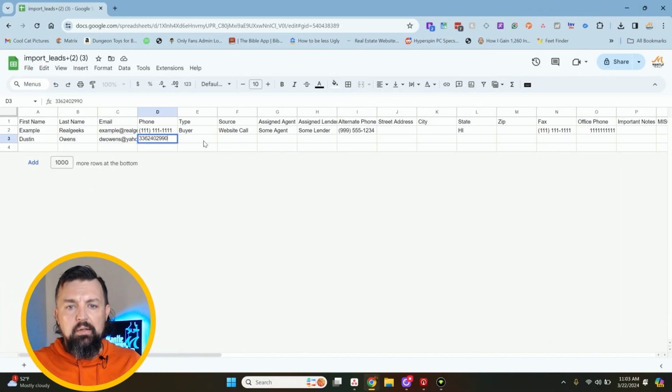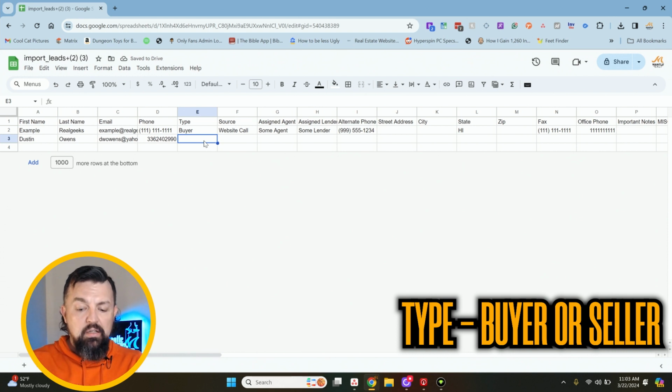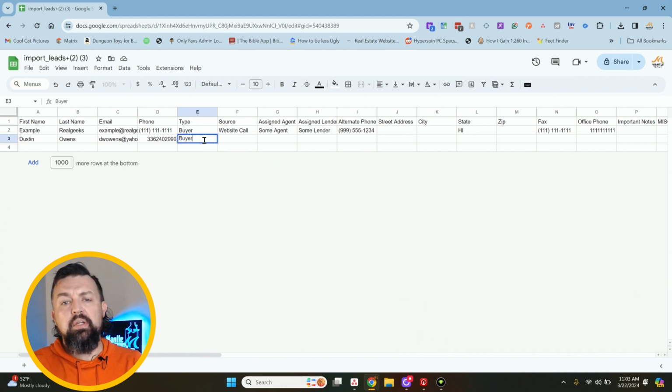And then type, you can be a buyer, seller, whatnot. Make sure that whatever you're putting in right here, it actually fits for whatever system you're using. We're using Real Geeks, so we have buyers, sellers, investors, but it has to be in a category that's there.